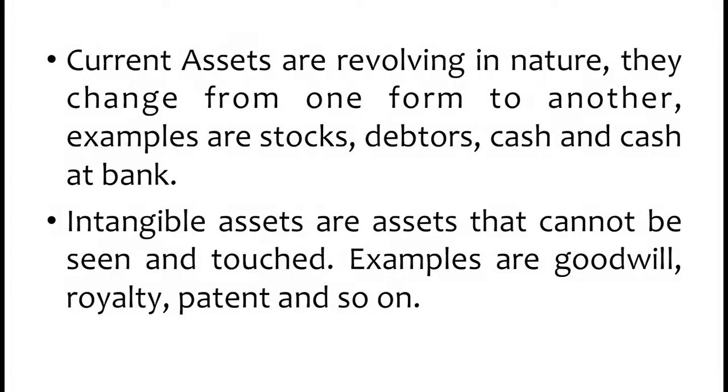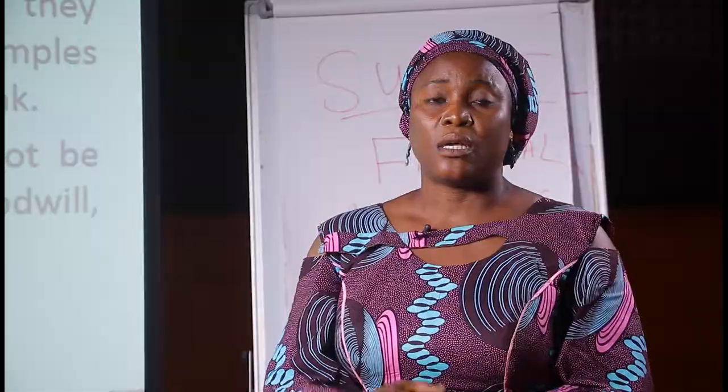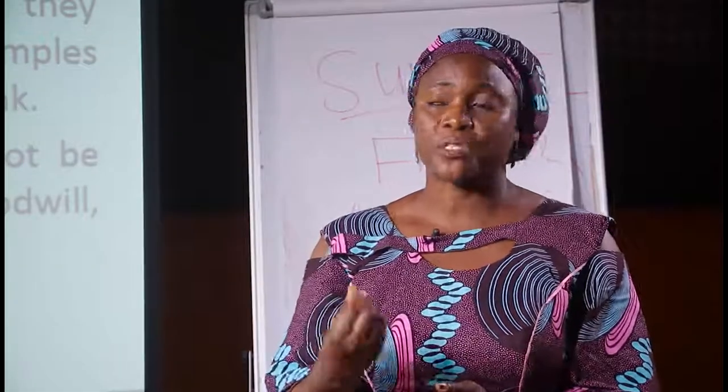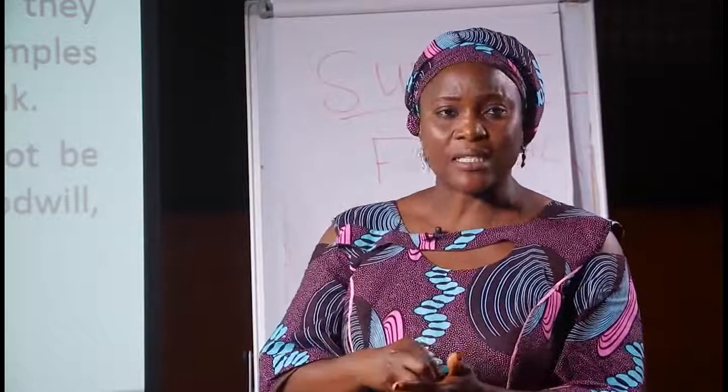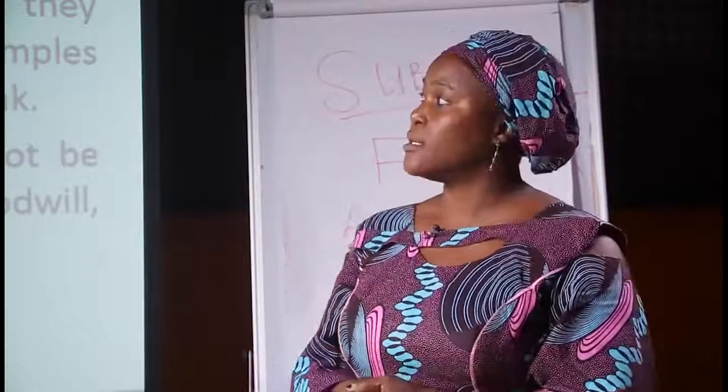Now we have the current assets, which is the number 2 assets. These are revolving in nature. They change from one form to another. Liquid cash, stocks, debtors, cash at hand, and cash in the bank.